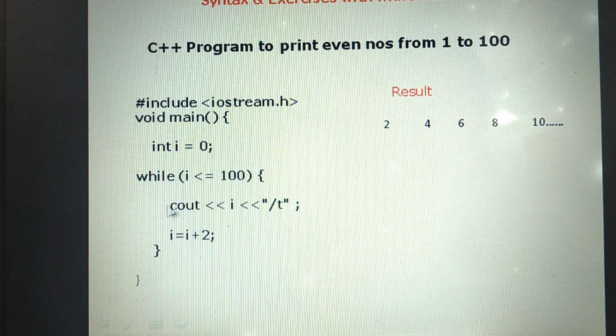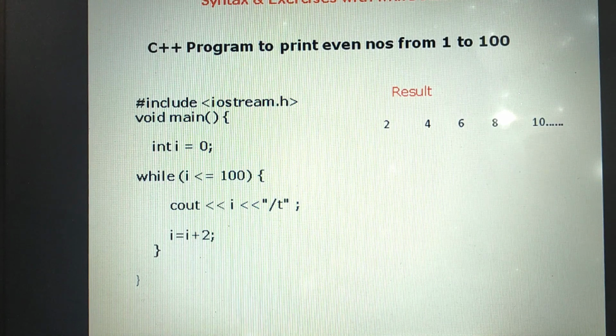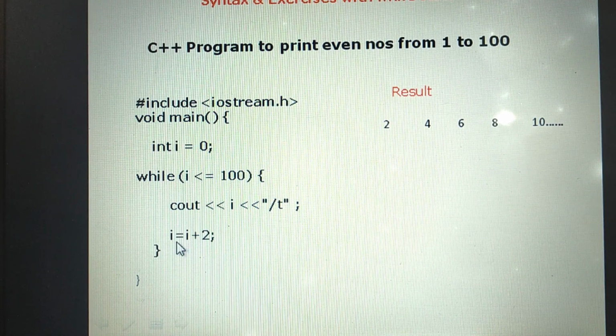And the final value is 100. Then start with the while statement with the keyword while. Give the test expression i less than or equal to 100. Give the print statement to print the even numbers from 1 to 100. Then the increment statement i is equal to i plus 2. What modification have we done here? We changed the initial value to 0. If you want to print odd numbers or even numbers, you have to change the initial value accordingly.